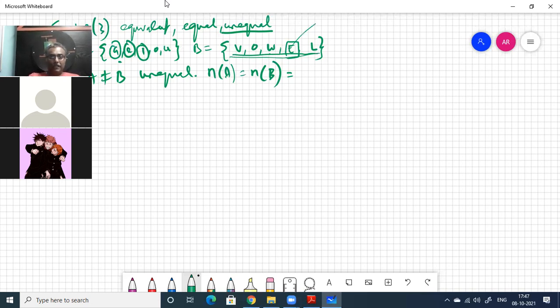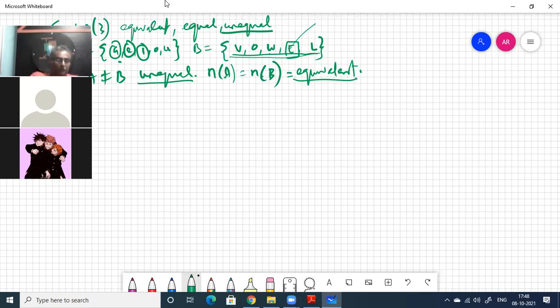None of the elements in A are in B. None of the elements in B are in A. Okay, so they are unequal. They are not equal. So what are they? N of A equal to N of B. If N of A is equal to N of B, then what are the two sets? Equivalent set. Equivalent. Oh, so you are forgetting everything, or you didn't understand. Okay, they are equivalent. Okay, very good.